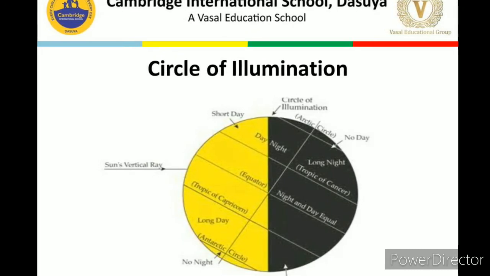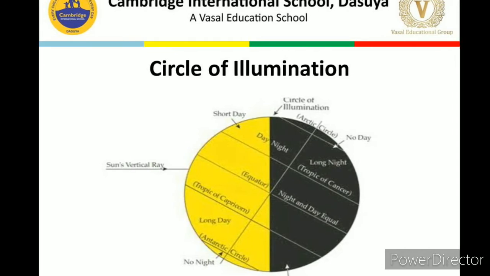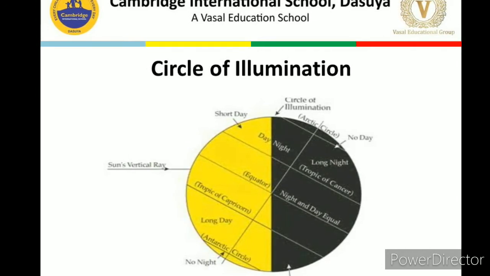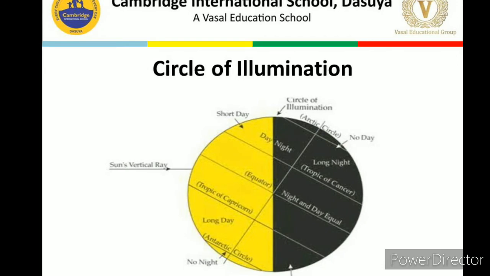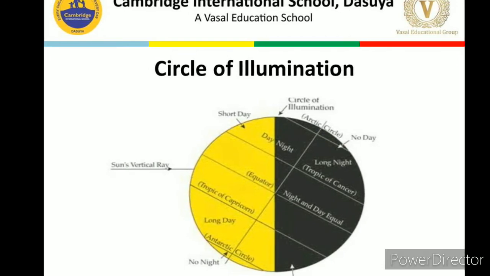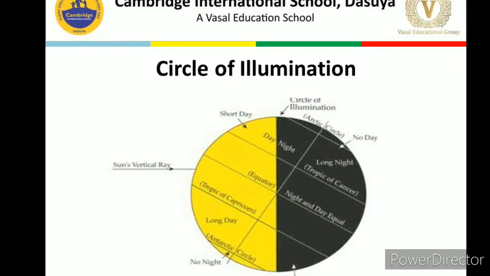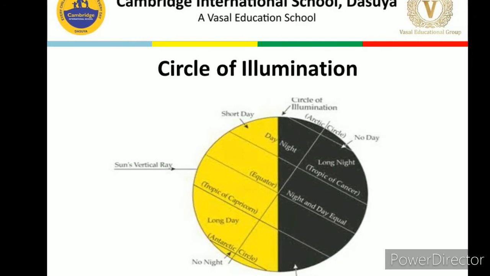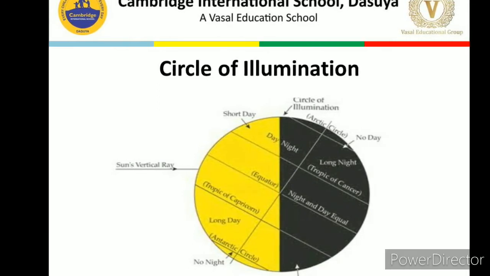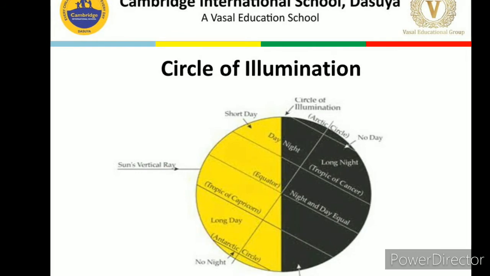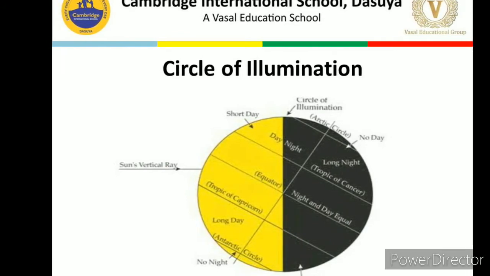Okay, there will also be again one line which is dividing the day and night, and this is now a circle. It is not a line, because here we are able to see only the one side of the earth. But if we see the whole globe together, then it will become one circle. Okay, and this circle is known as the circle of illumination.